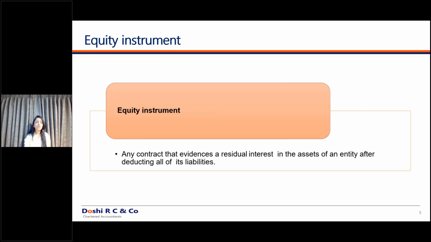Other way around, if it was a mandatorily convertible preference share, in that case, it is an equity portion of the company. So you will see the conversion terms, you will see the redemption terms. So in Ind AS, classification is not just limited to what terminology you use. Even if you use the terminology of share capital, it might be the capital of the company or it might be a liability for the company. So you need to look at the terms of the instruments.